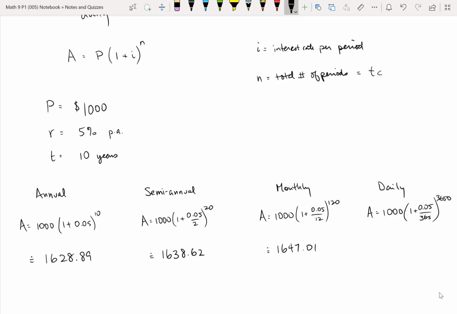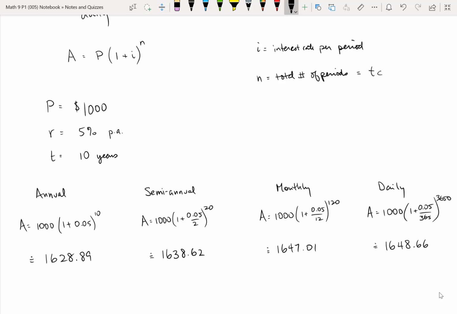And if you do it for daily compounding, you get $1,648.66. So that's only about $1.60 better than the previous one. So it looks like it's certainly better. The more frequently the interest is compounded, the better off you are. But you can see there's kind of a declining increase here. We're not going to get that much better if we go more frequent than daily.